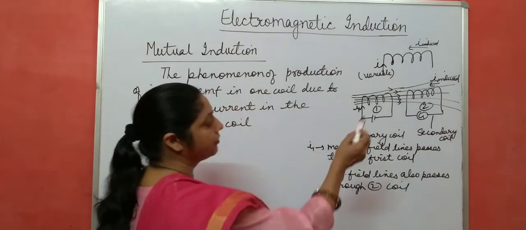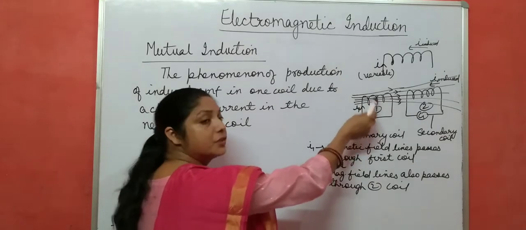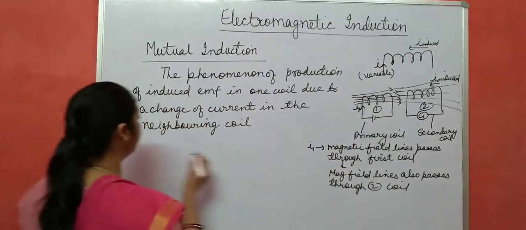And if this current I1 in the primary coil is variable, then what happens?